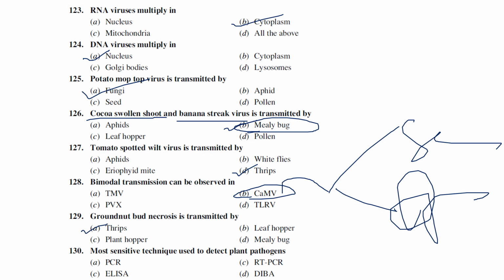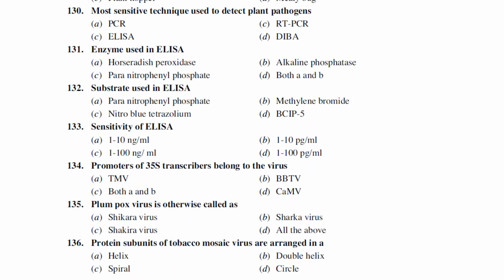And the next one is the most sensitive technique used for the detection of plant pathogens. There is a technique called ELISA. This is the most sensitive technique used for the detection of plant viruses. Enzyme linked immunosorbent assay, right?